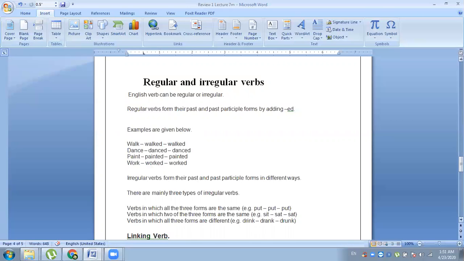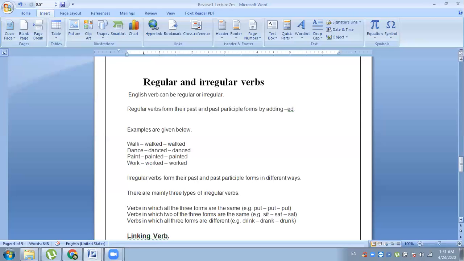But there are some other verbs, for example sit. This type has the spelling change in the second and third forms. These are verbs in which two of the three forms are the same. Here only two forms are the same. Sit, and the second form of sit is sat, the third is also sat. So the second and third forms are the same. This is also an irregular verb because it doesn't have ed, only a spelling change. And the third type is drink, drank, drunk.